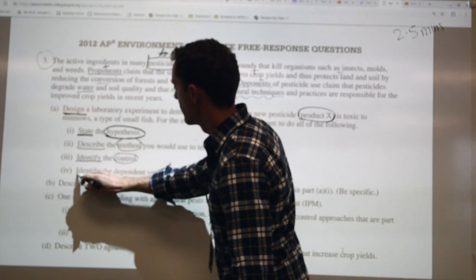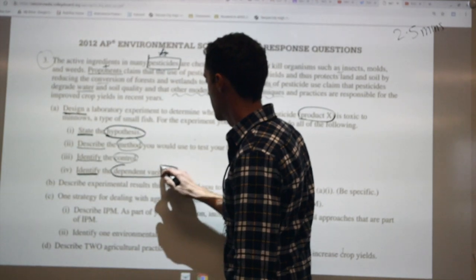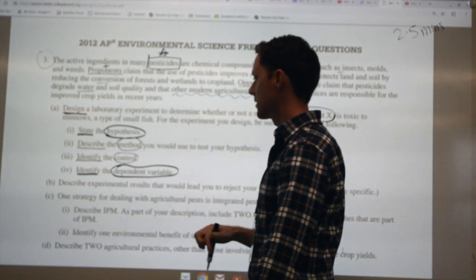Again, identify, the next part. And dependent variable is our keyword, so we're going to circle that. Identify the dependent variable.